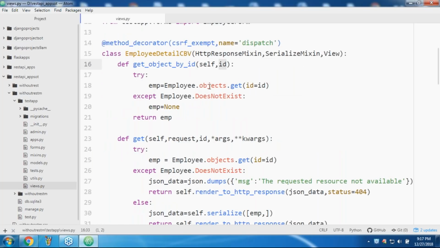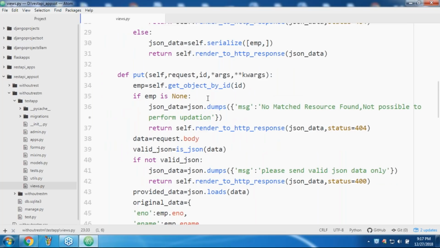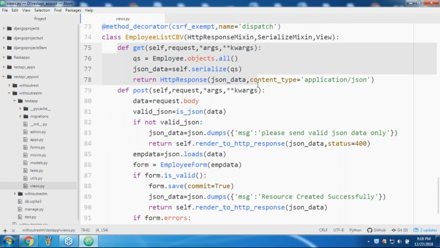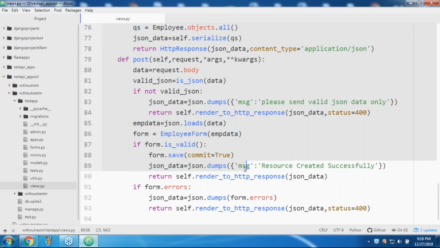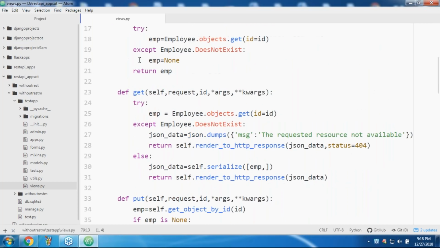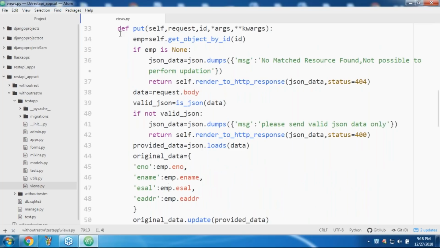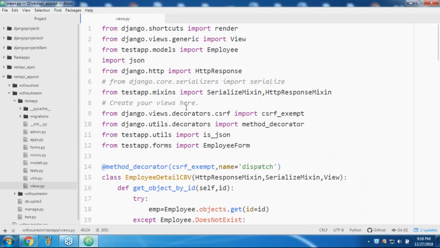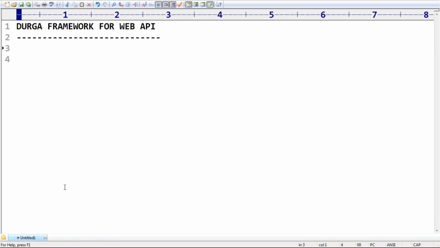Here, to get all the records and to create a resource, I wrote this code. Next, I wrote the code to get a record based on ID, then to perform the update operation, and to perform the delete operation I implemented it here. Are you getting it? So how many URLs are required? According to our code, two URLs are required.